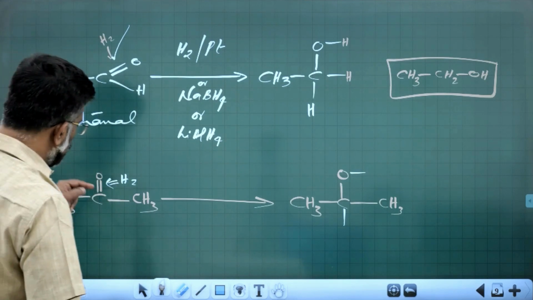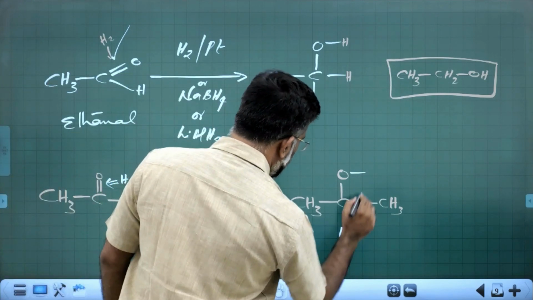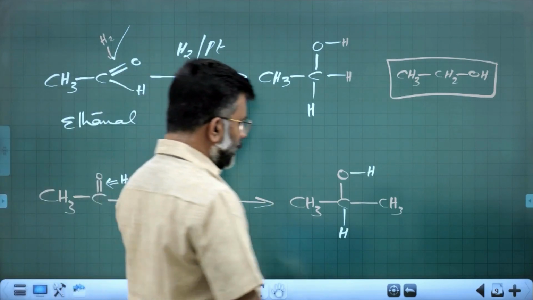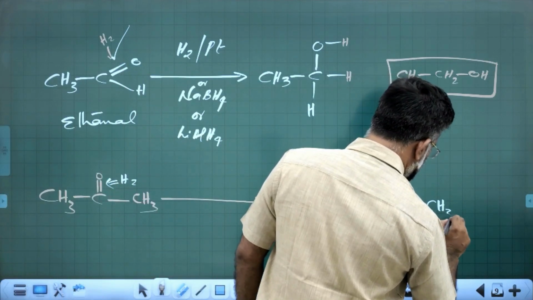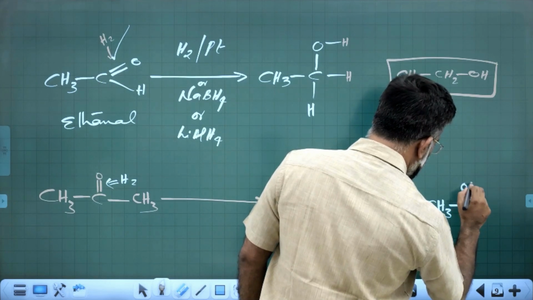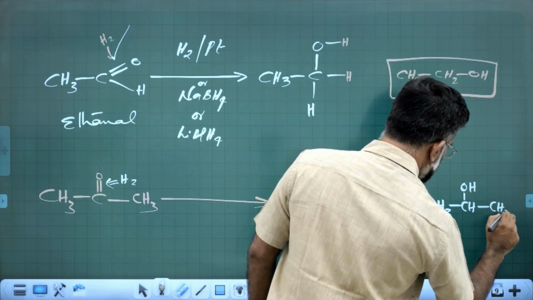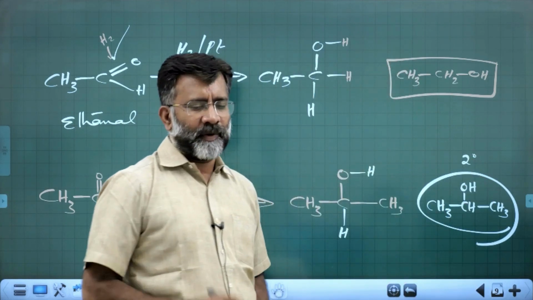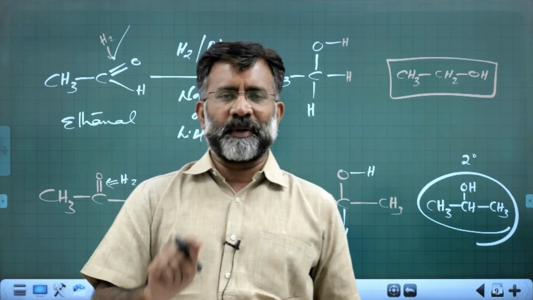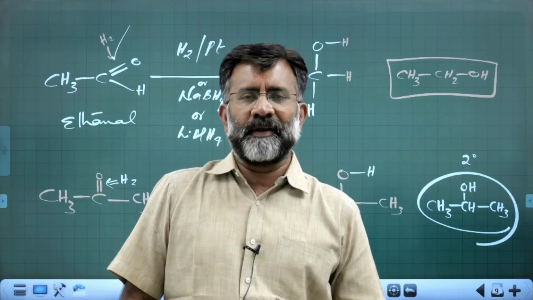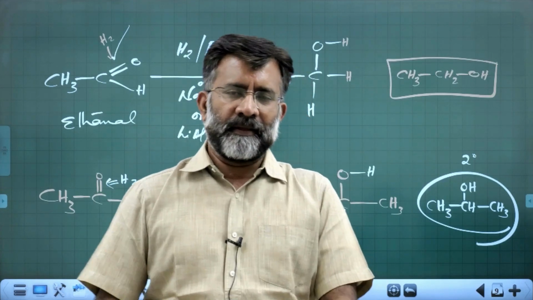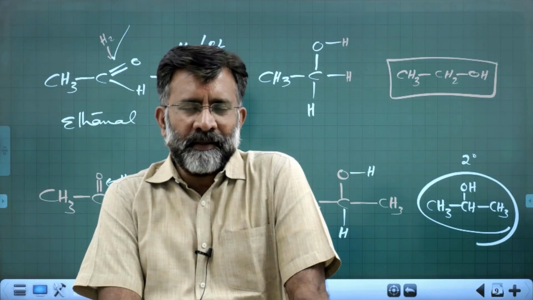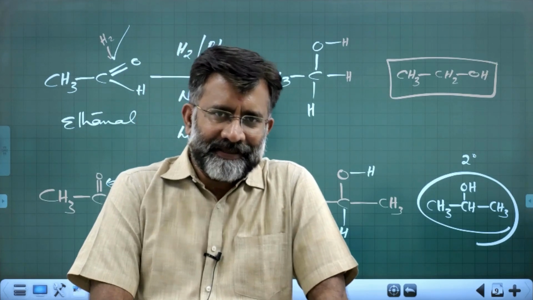One hydrogen will be added to carbon and one hydrogen will be added to oxygen. That is the reduction. And the net result is CH3CHOHCH3. You get a secondary alcohol. So aldehydes will give you primary alcohol, ketones will give you secondary alcohol, with reduction either by catalytic reduction or by chemical reduction. Is that clear? Fine.